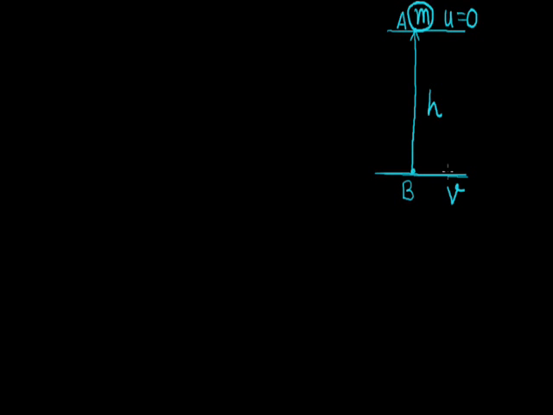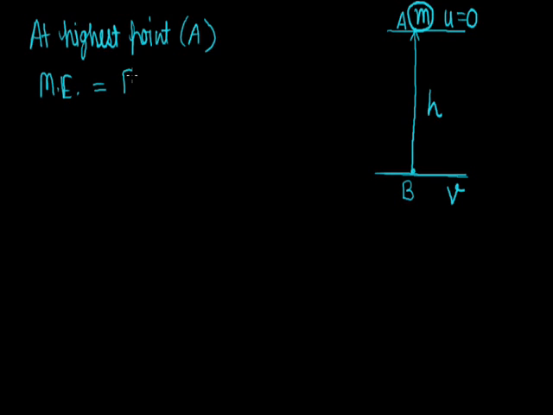Now when we calculate the total mechanical energy at the highest point, means at point A, total mechanical energy will be potential energy plus kinetic energy.